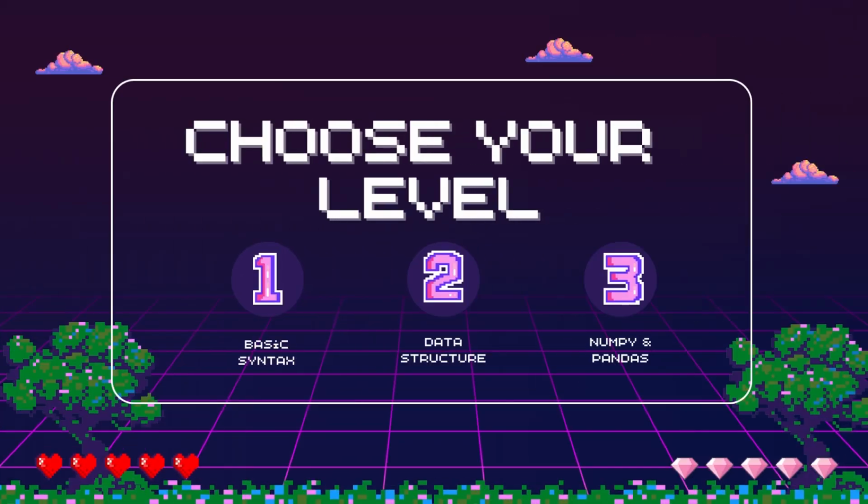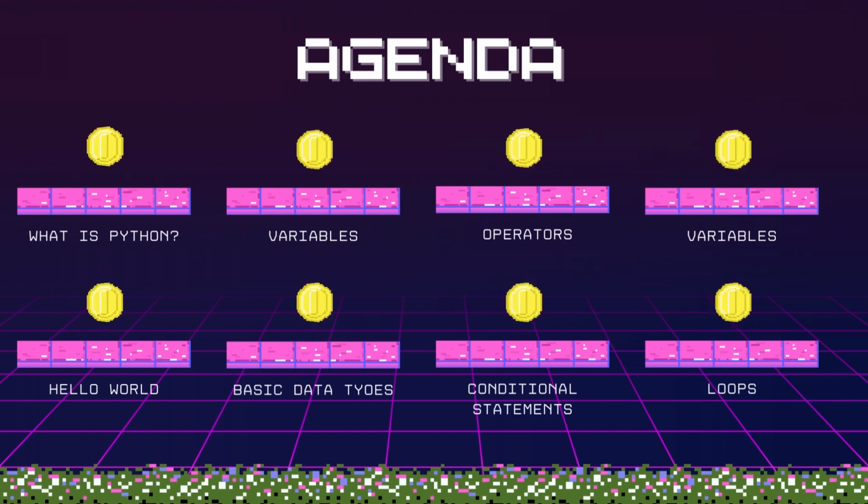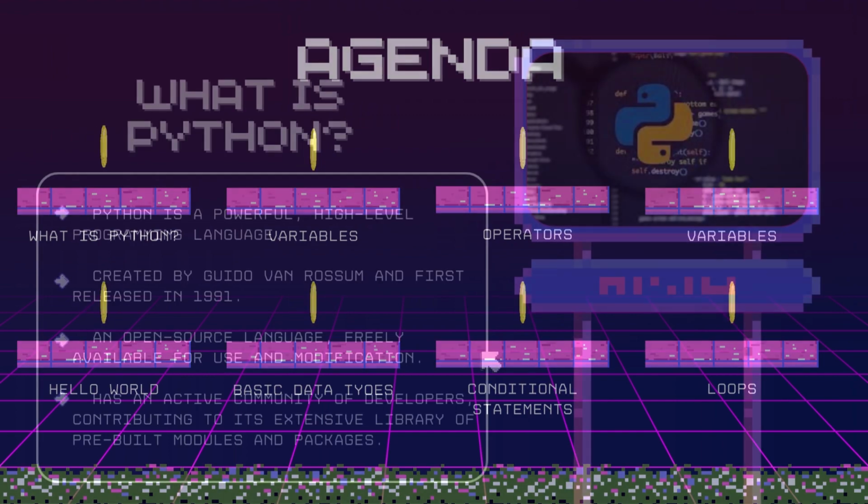In this three-part course, you shall learn about basic Python syntax, Python data structures, NumPy and pandas. All you need to know before learning about machine learning and TensorFlow. This video will cover the basics of the Python programming language, which entails variables, operators, basic data types, conditional statements, and loops. Without further ado, let's dive right in.